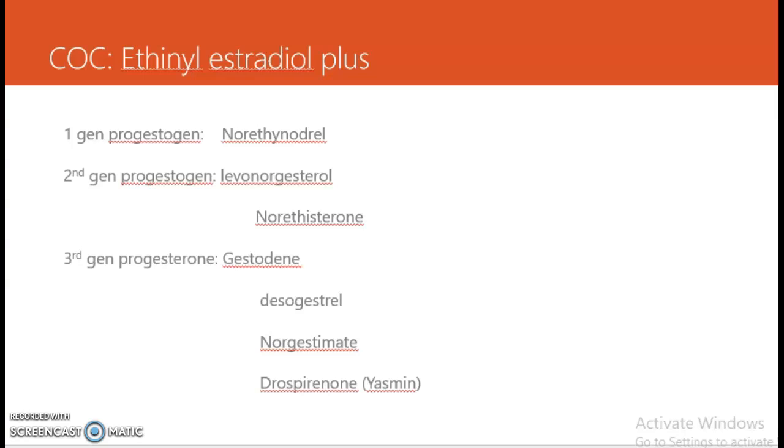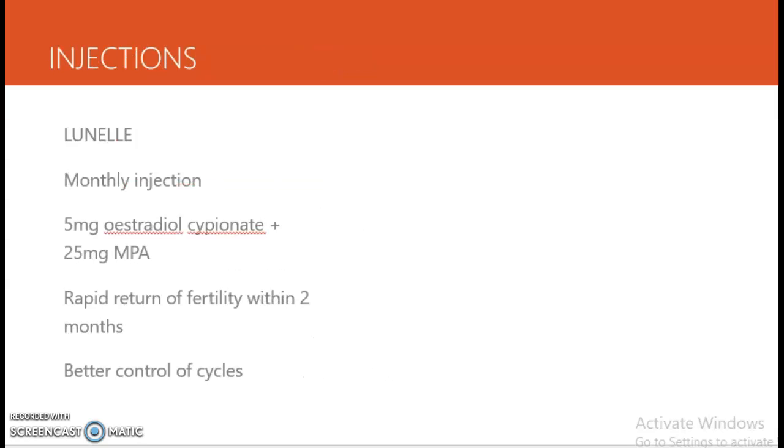Combined oral contraceptive pills are available in the form of ethinyl estradiol plus the combination of first generation, second generation and the third generation progestogens. Injections are available, that is the Lunelle monthly injection that contains 5 mg estradiol cypionate plus 25 mg medroxyprogesterone acetate, and the rapid return of fertility within about 2 months. Better control of the cycles is achieved by this.